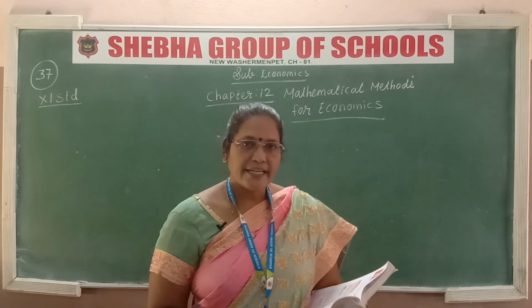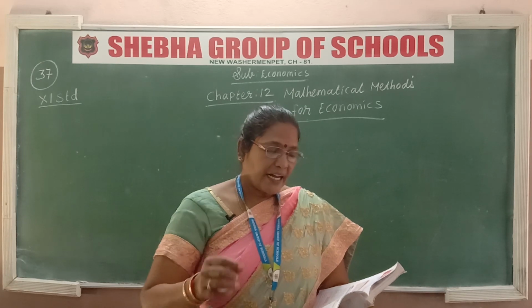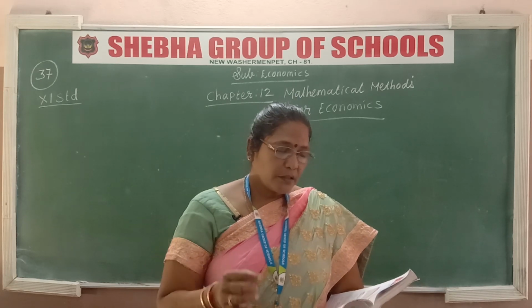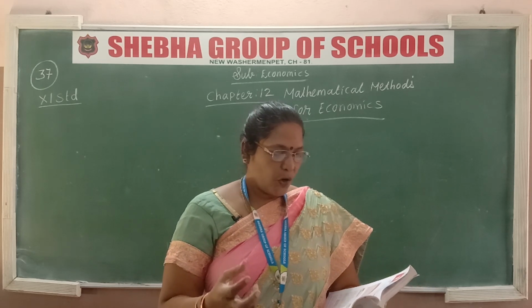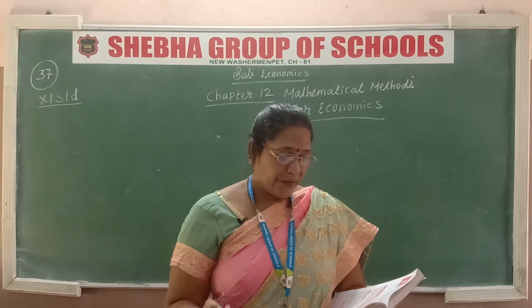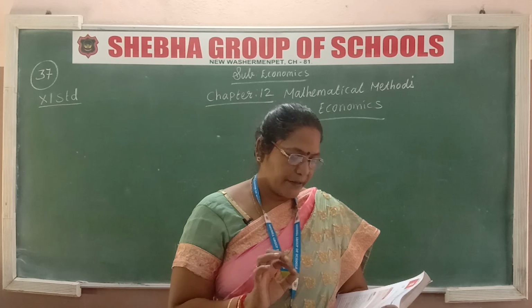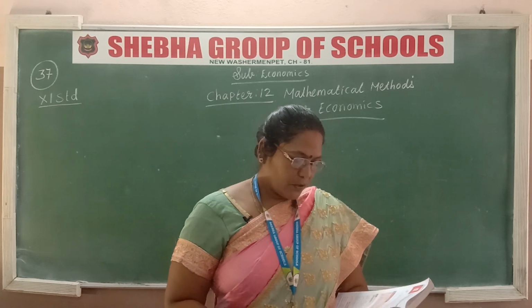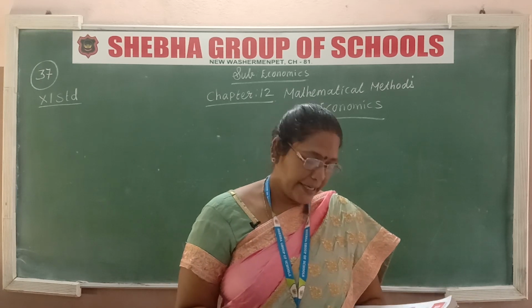Okay, so what they try to say is that mathematics in economics means William Petty wanted to reduce political and economic matters in terms of numbers, weights, and measures. And he was the first mathematician in economics. So you have to keep this in your mind. Now let us see the next one.